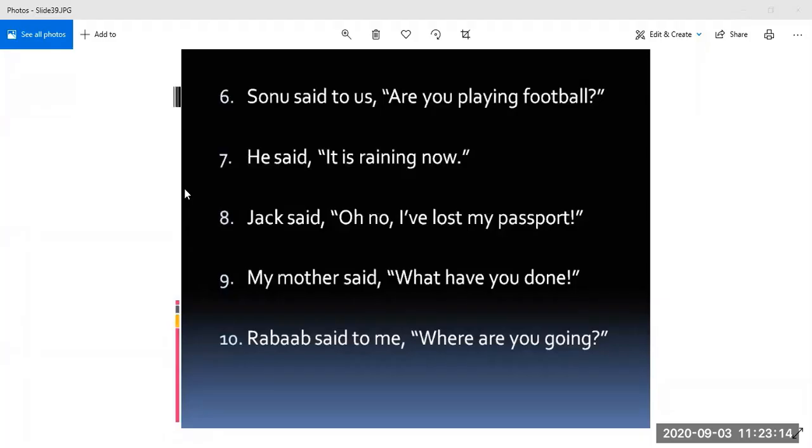Now, will he be happy or sad on losing his passport? Sad. So Jack exclaimed with grief, or with sorrow. Sorrow will not come over here, but with grief. Okay. Jack exclaimed with grief that he had lost his passport. All right. Well tried.